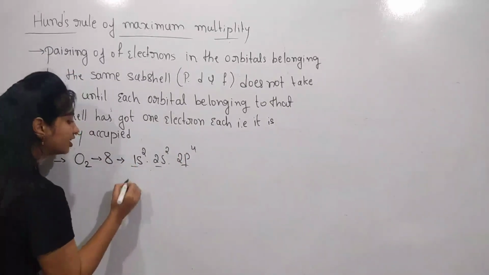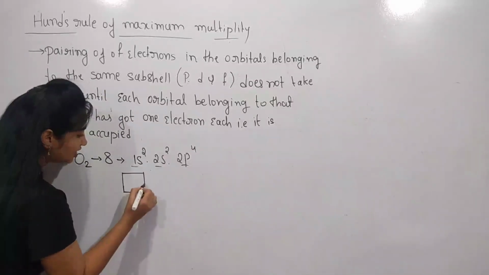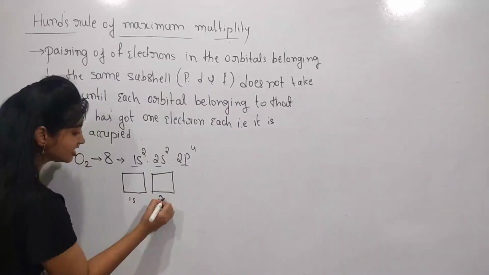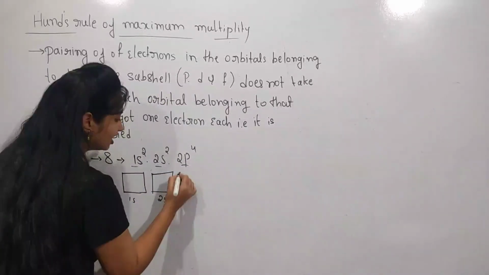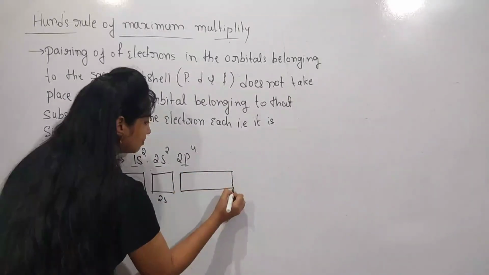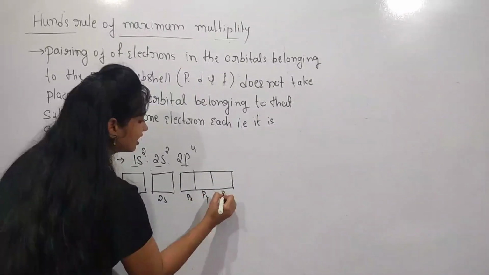And next, what does Hund's rule state? See here, I wish to draw the orbitals. This is a 1s orbital, this is a 2s orbital. Already you know that in the p subshell we have 3 orbitals: px orbital, py orbital and pz orbital.